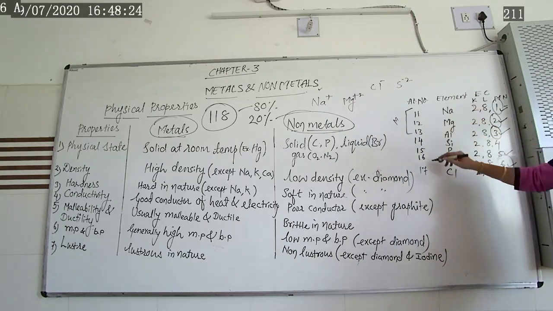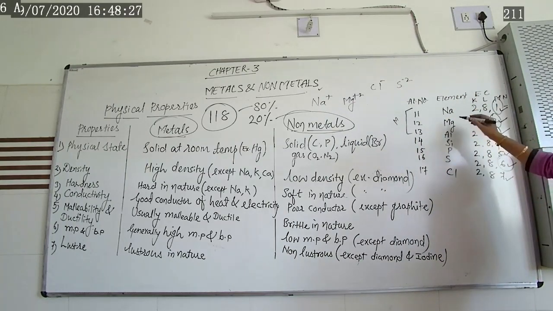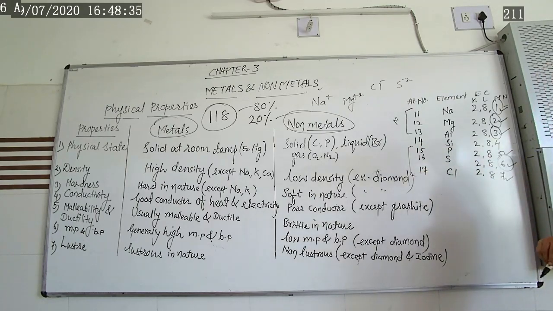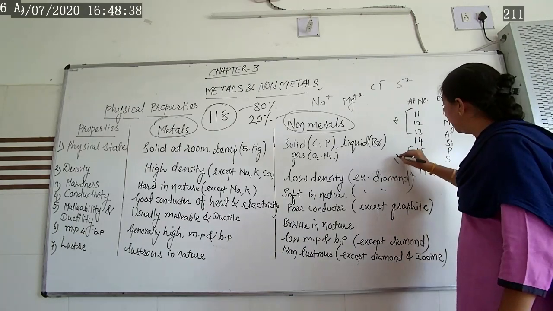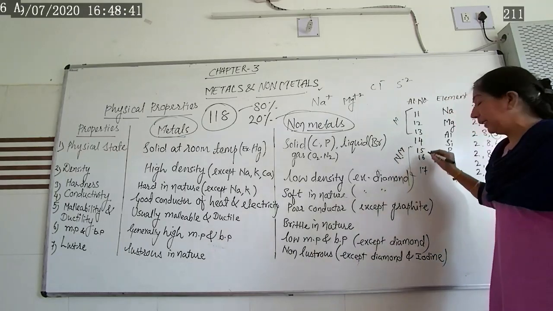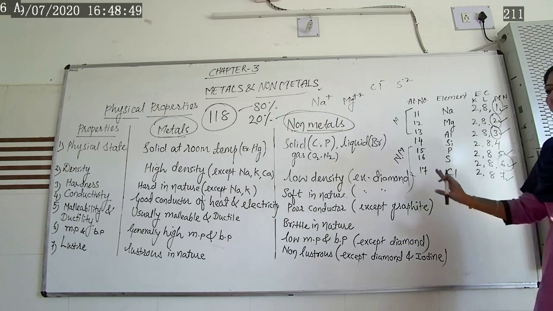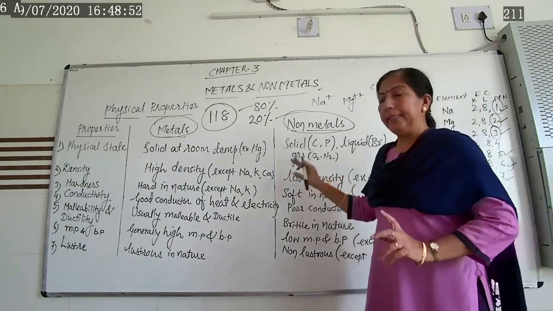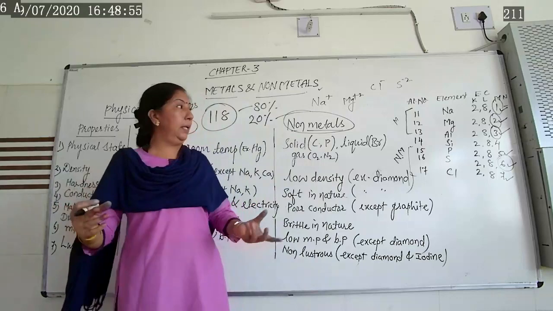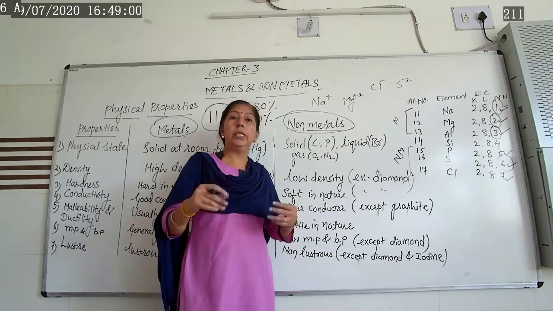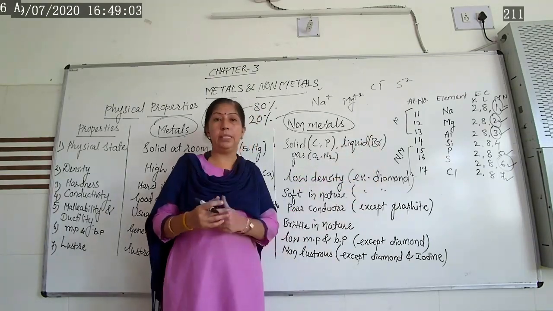So what have we concluded from this? Remember, metals are electropositive in nature, while non-metals are electronegative in nature. Is it clear? So here we have completed the physical properties of metals and non-metals. We are saying metals are electropositive in nature and non-metals are electronegative in nature. The reason behind that, I just explained to you.